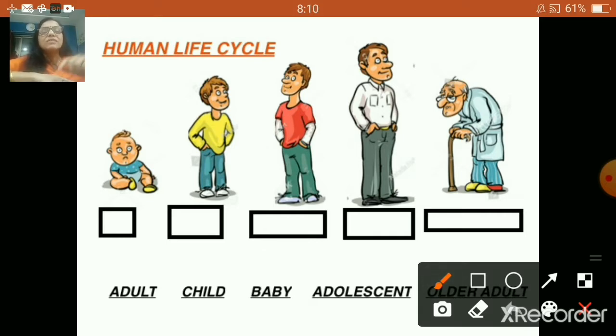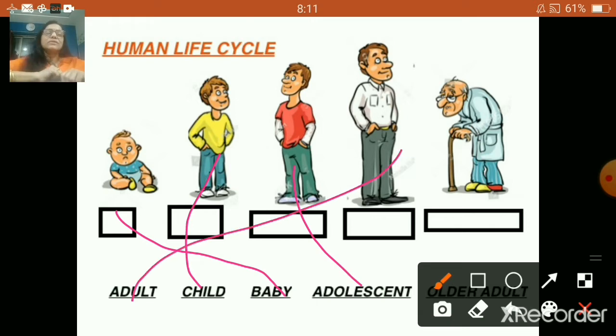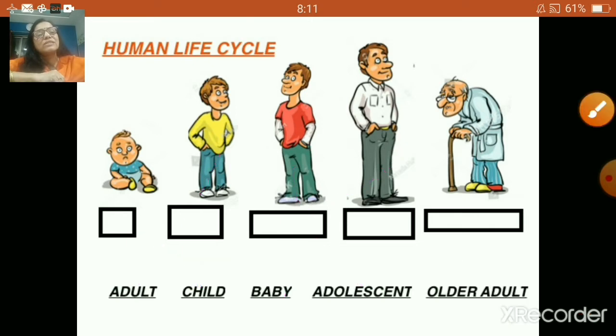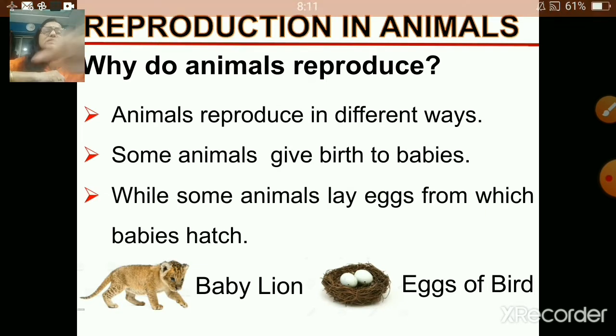See, the first one you can see is a baby. Okay, you can see this is a baby, right children? Then is the child. Then comes a stage called adolescent. Then an adult. Okay, and finally an older adult. Okay, as you can see, older adult. So these are the different stages in the life of a human being.